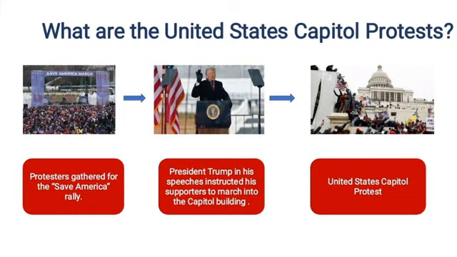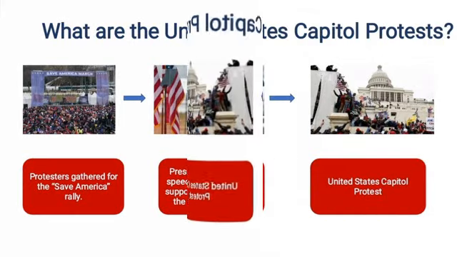The storming of the building and the riots are being described as sedition, insurrection, and a form of domestic terrorism. And some sources even refer to it as an attempted coup. The series of these incidents leading to the invasion of the US Capitol building are called the United States Capitol protests.